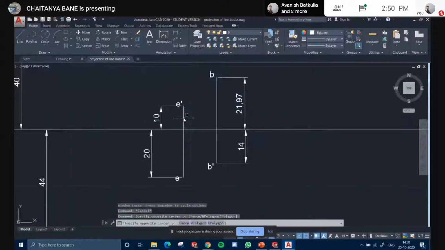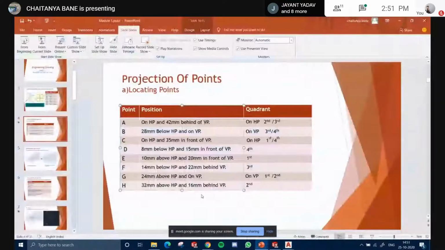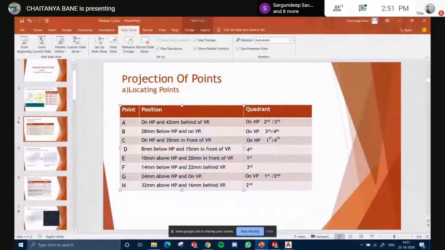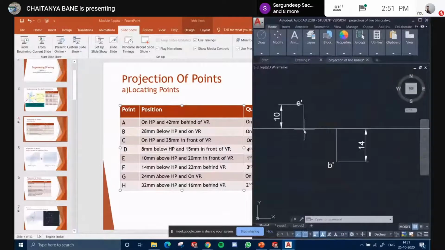Let's do a projection. So this is the front view of point E. Point E is 20 mm in front of the VP, above the HP, and this is its front view, correct? I am looking from the front. It is 10 mm above the HP.